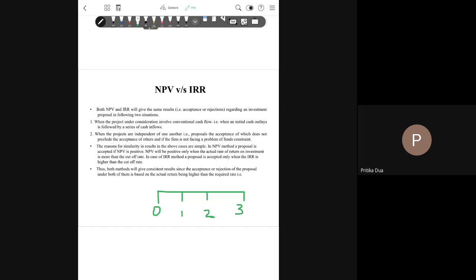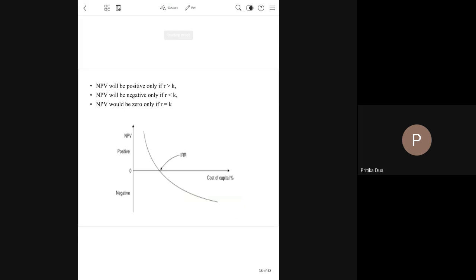So, till here, under the two situations, everything is good. Where does the problem arise? The problem basically arises when you have projects which are not fitting into these two situations.